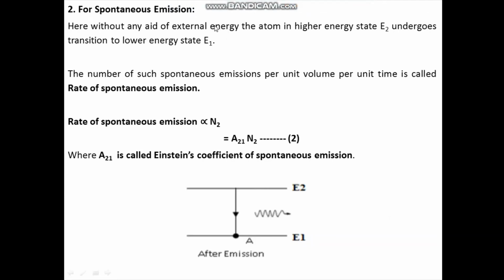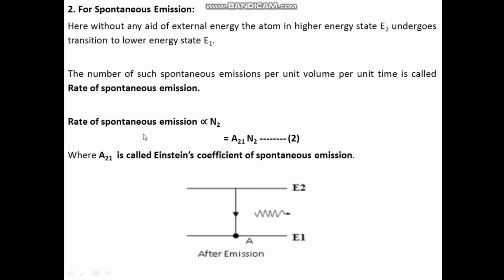Next is spontaneous emission. Here, without any external energy, the atom in the higher energy state E2 undergoes a transition to the lower energy state E1. The number of such spontaneous emissions per unit volume, per unit time, is called the rate of spontaneous emission. In spontaneous emission, the atom is in the higher energy state and it undergoes transition to lower energy state with the emission of a photon.